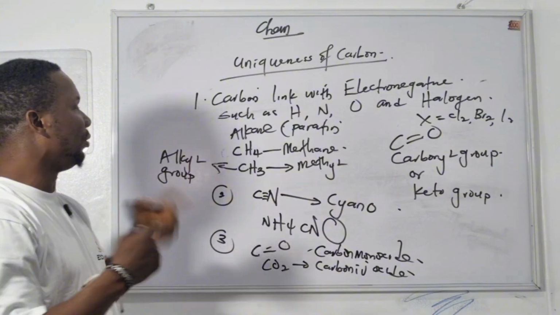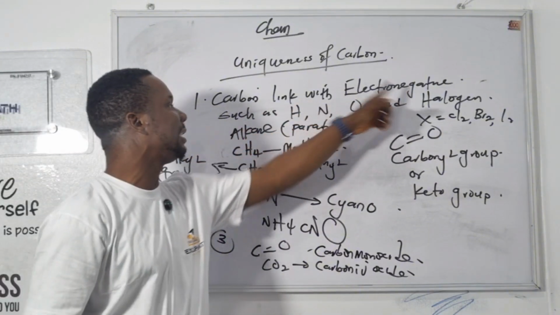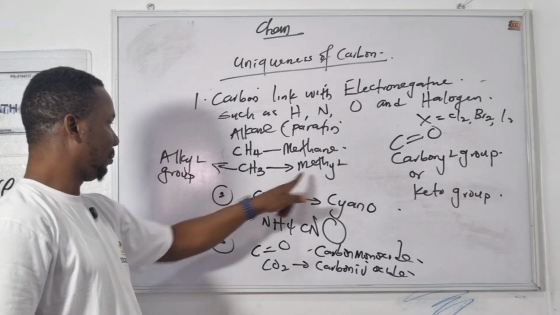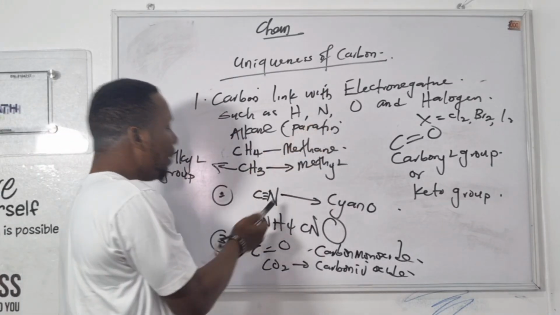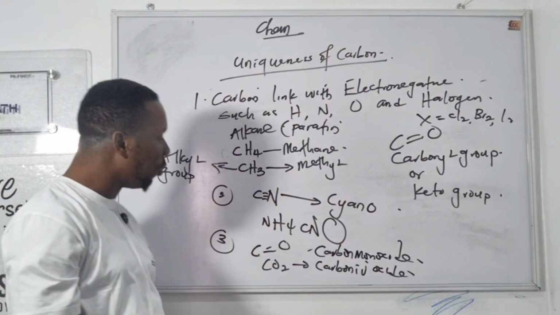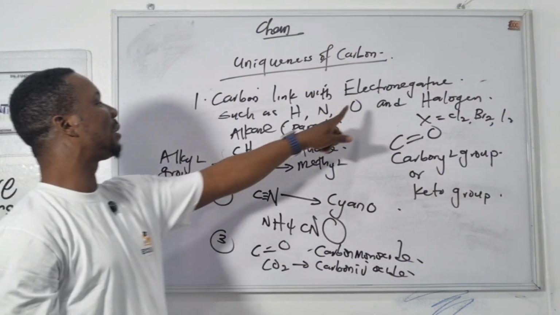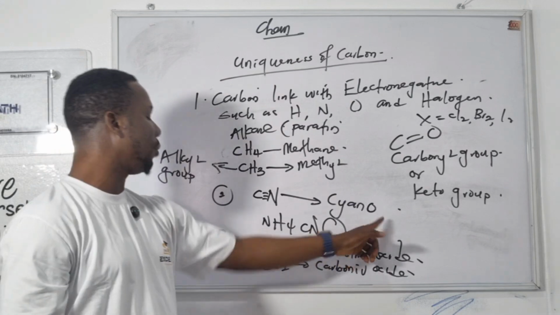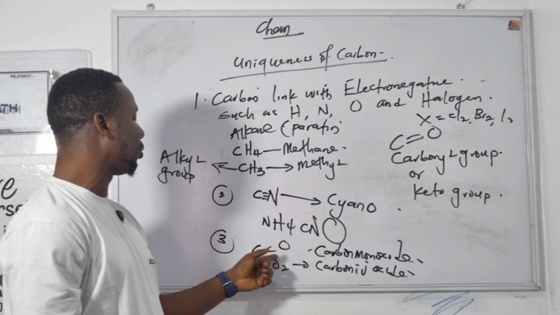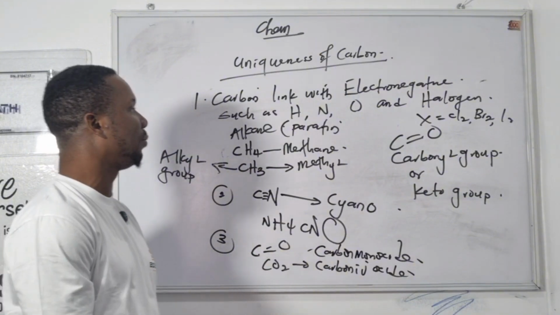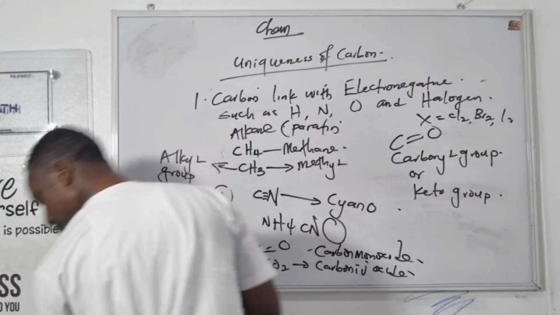We are talking about the uniqueness of carbon. Carbon can link with electronegative elements: linking with hydrogen, forming methane, methyl; linked with ammonia, linking with nitrogen, it forms cyano group. Linking with oxygen, it forms keto group. And CO can be carbon monoxide, CO2 can be carbon dioxide. That's one uniqueness of carbon.